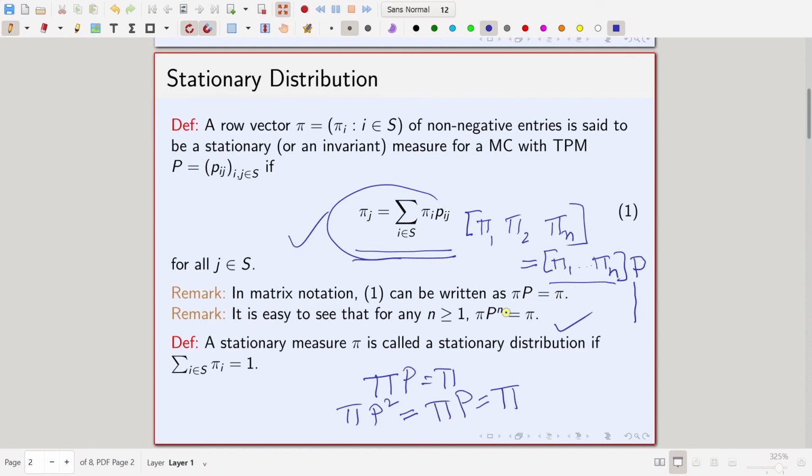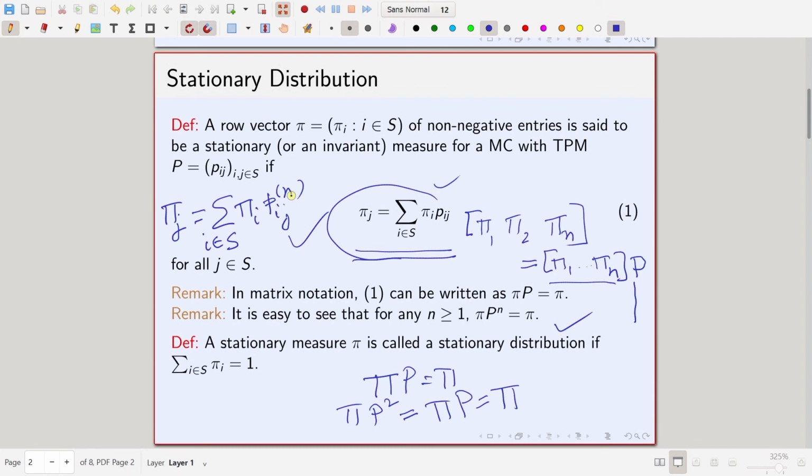Or in other words, it is true that pi j is equal to the sum over i in S of pi i P_ij^(n), which is the entry of the nth transition matrix.